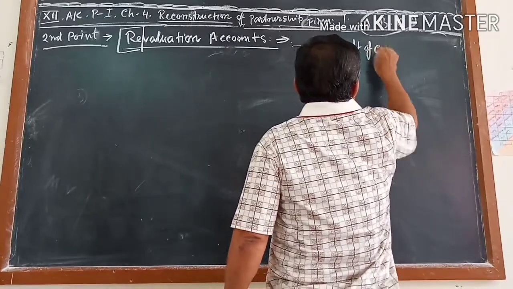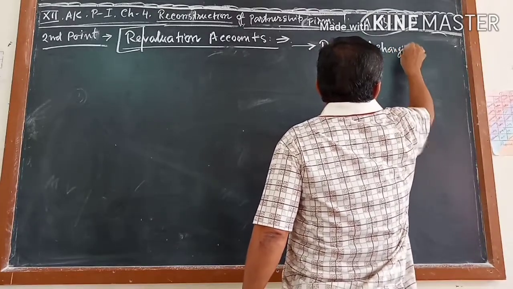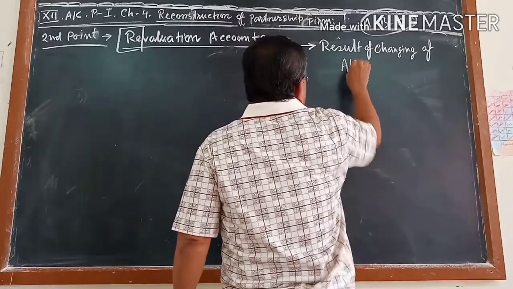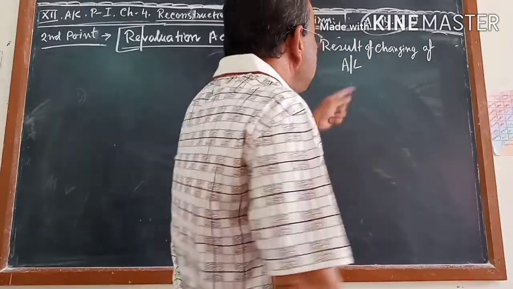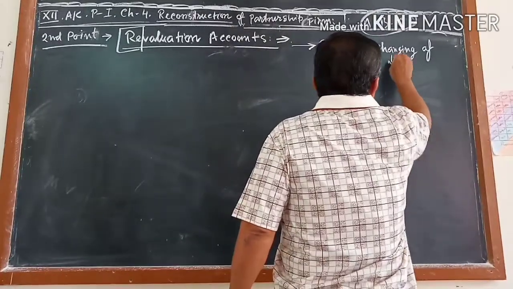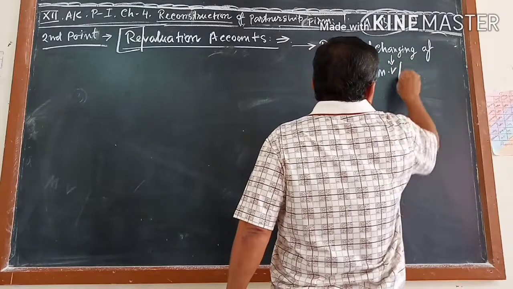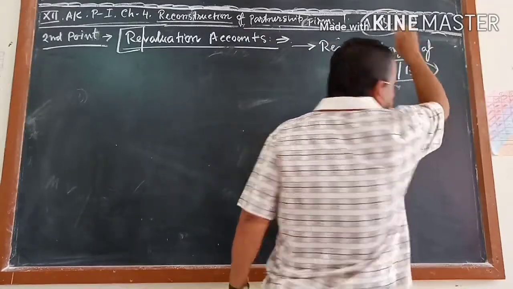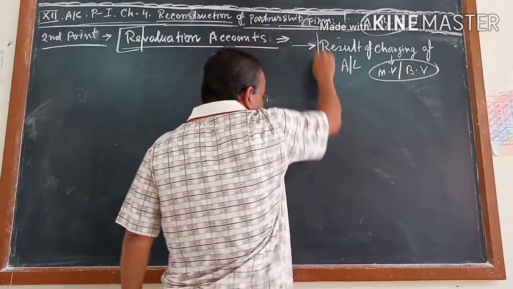the result of changing of assets and liabilities. What change? Changing of market value and book value. That is the change. So assets, let me explain first.